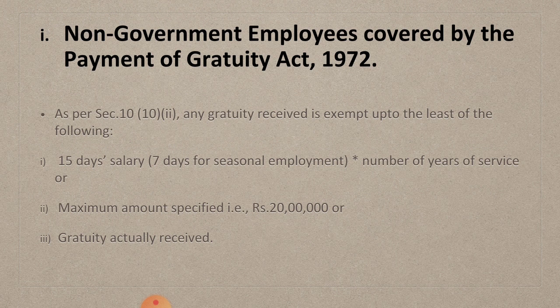Second, the maximum amount specified, that is 20 lakhs. Third, gratuity actually received by the employee from the employer. We will solve some problems relating to this.